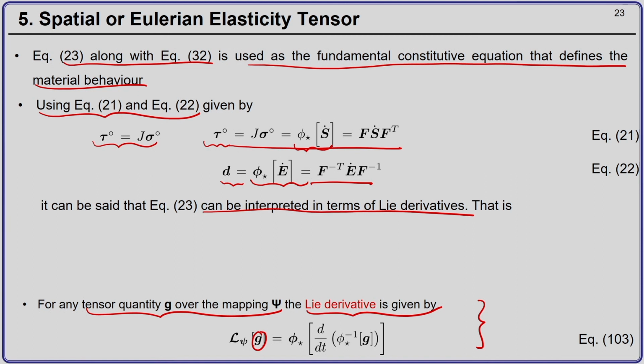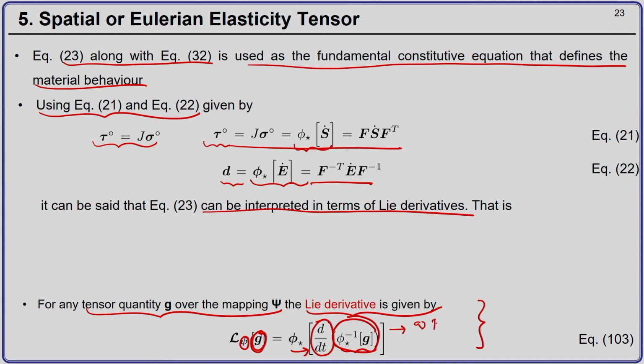So, the Lie derivative of this spatial quantity G over the mapping psi will be nothing but the push forward of the material time derivative of the pullback of the spatial quantity. So, what it means? It is a 3-step process.